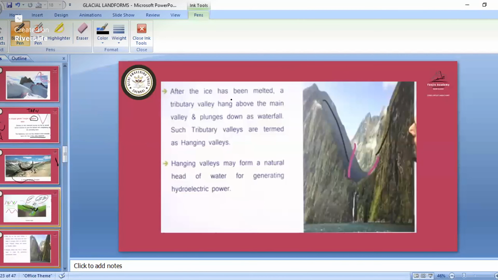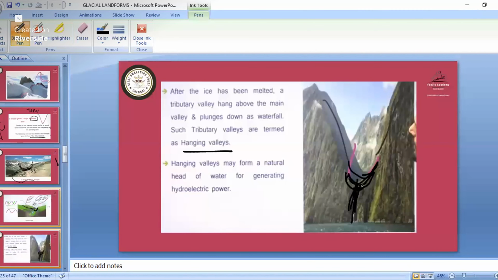So after the ice has melted, a tributary valley hangs above the main valley and plunges down as a waterfall. From the hanging valley, the water falls like a waterfall. See, like a waterfall, the water is flowing. This is the U-shaped valley, and the water is flowing through this area. Such tributary valleys are termed hanging valleys. When the ice melting happens and the water flows like a waterfall, this is known as the hanging valley.